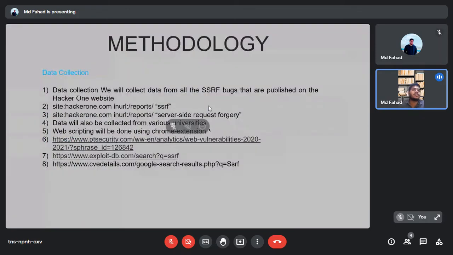These are the methodology of data collection. I will collect data from the HackerOne website, and I will use Google Documents for analyzing the data, and also collect data from various websites such as the PT Security website. These are the most popular cybersecurity data analyzing websites for getting data, and I will also use a Chrome extension for web scraping.